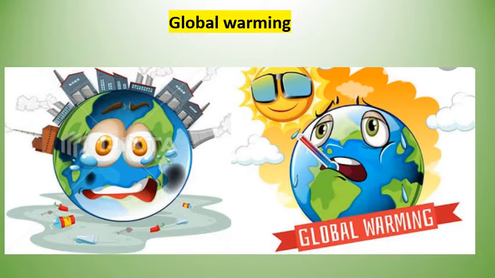But what is happening today? Today on our earth there are many types of industry. We are using vehicles and many transport systems are present.